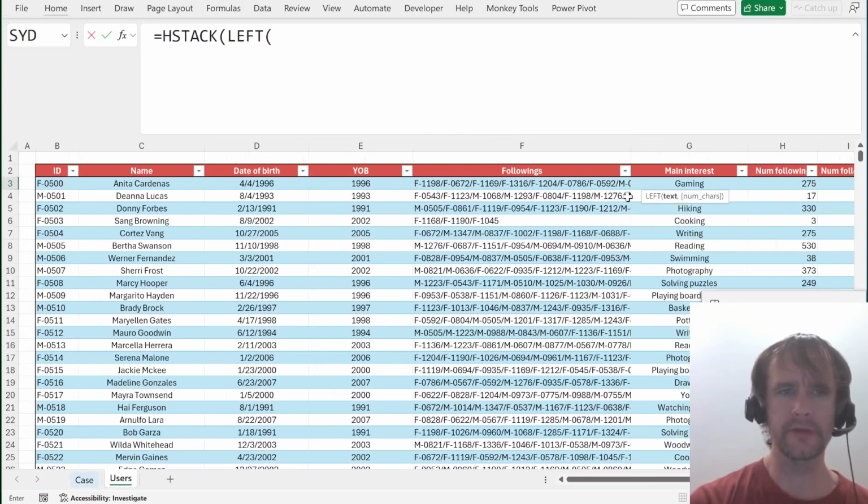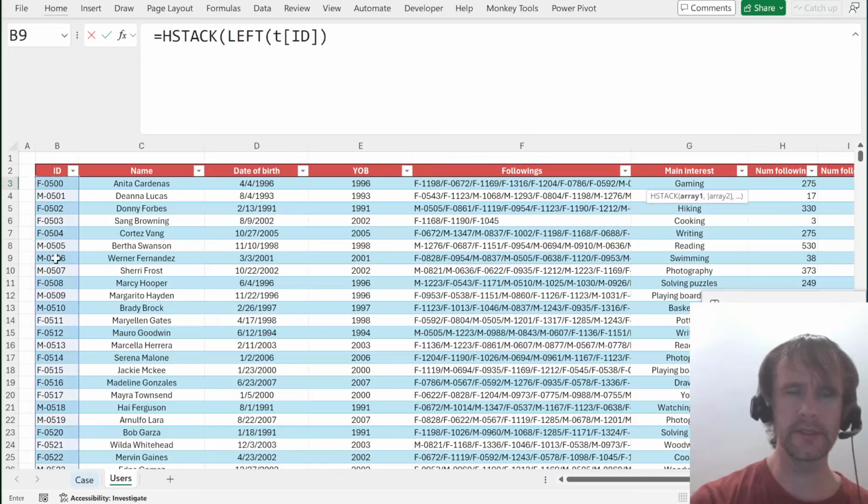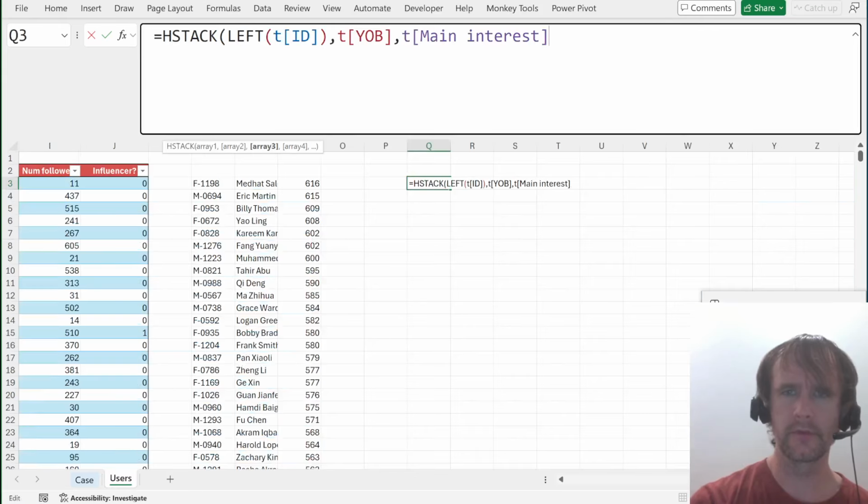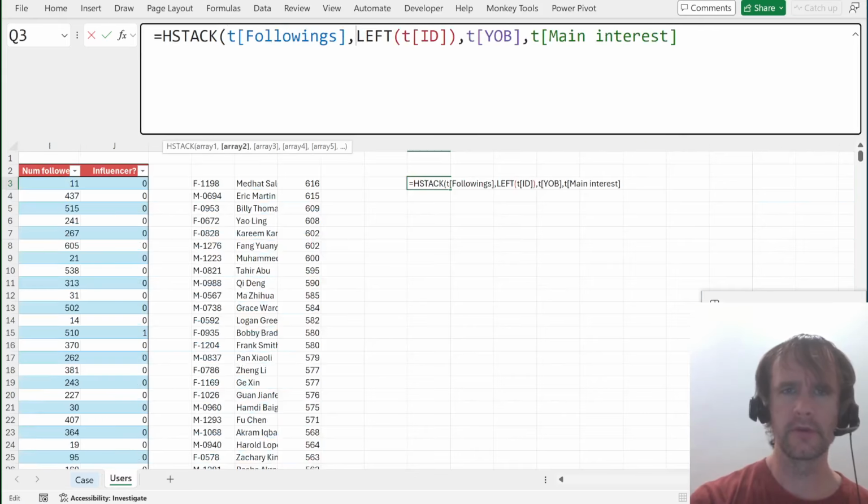We'll say left of this to just get the gender. Then we'll say year of birth. We'll say main interest. And then who they're following. Actually, I'm going to put that at the start. I guess main interest should really come next.